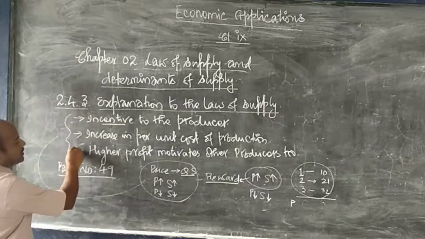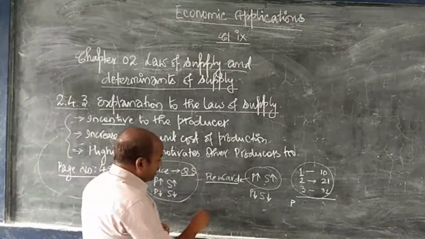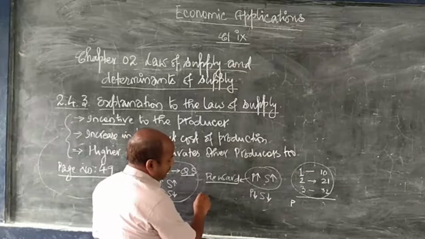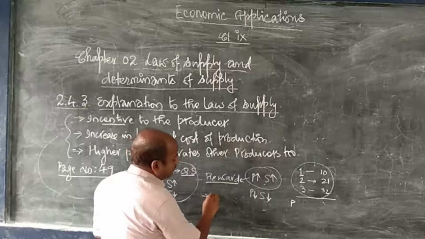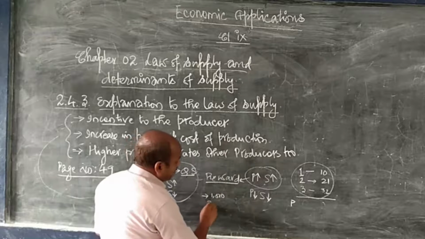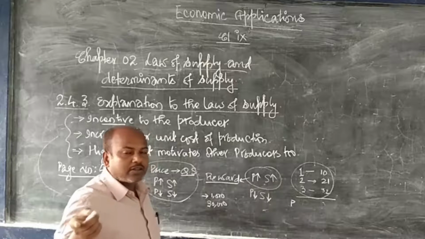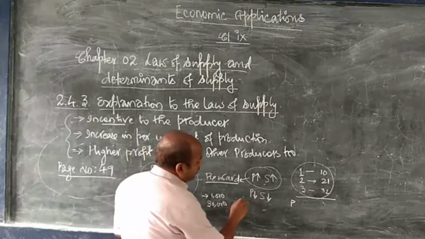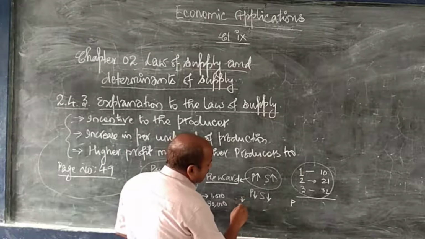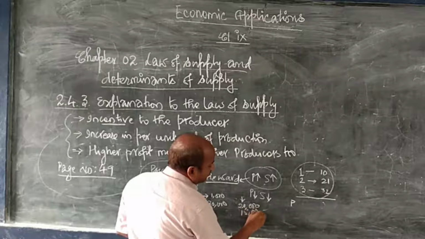Now the third reason is that higher profit motivates producers too. Say for example, if I start a business and earn 1000 rupees per day, that means in 1 month I am earning 30,000. There may be some other businessmen who in their trade may be earning only 20,000 or 50,000.